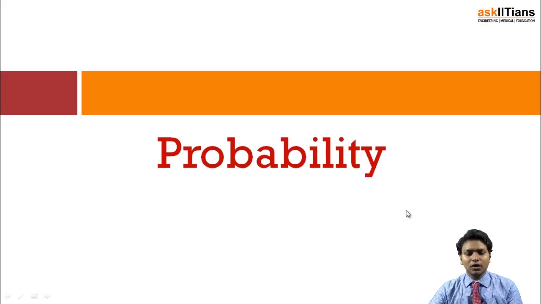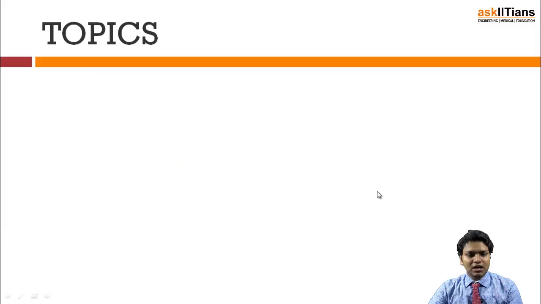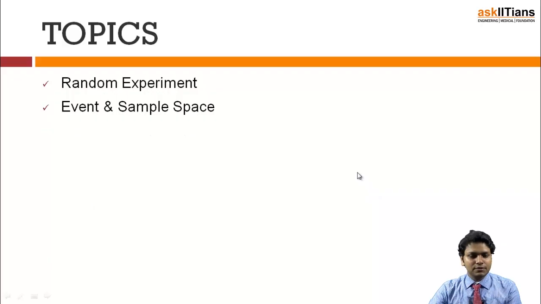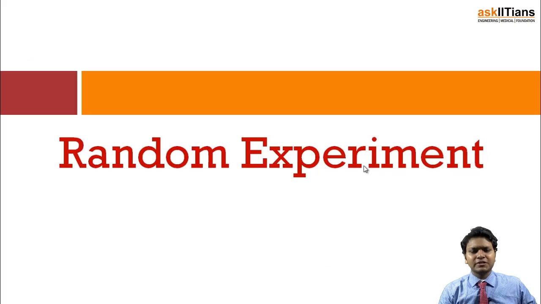First of all, I'll tell you what the basic nuances of this chapter are and how we're going to deal with this. So let's start with the topics. In the topics, we'll first do the random experiment and then events and sample space. After that, we'll go for definition. After that, we'll have algebra of events. So let's do the random experiment.